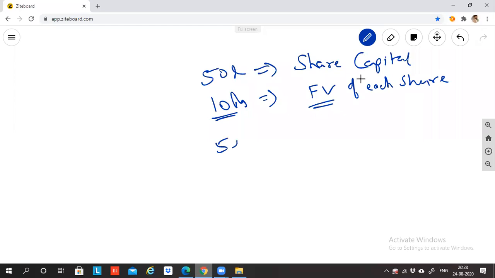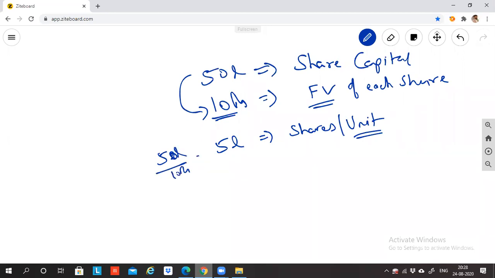Then what is this 5 lakh called? This 5 lakh is called shares or units. This capital, when divided by the face value, 50 lakh divided by 10 rupees, if I do that, I'll get the shares. So 5 lakh is called shares.